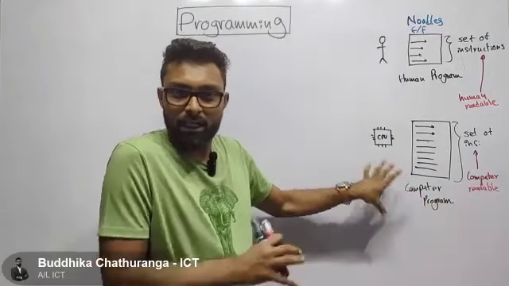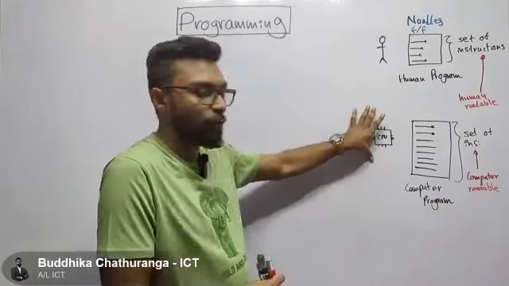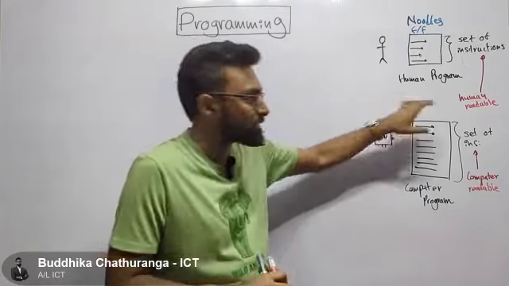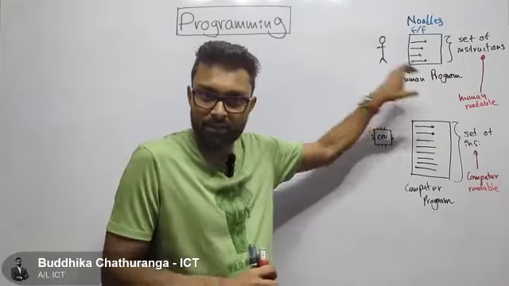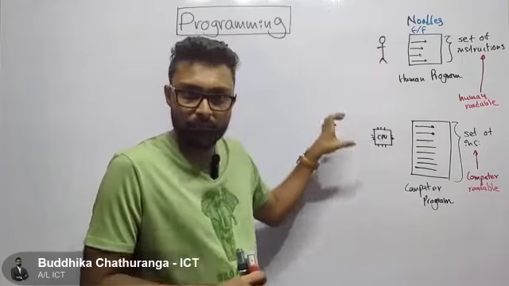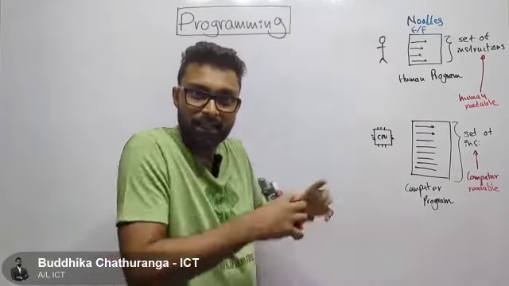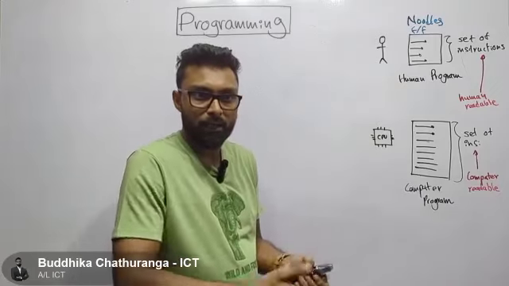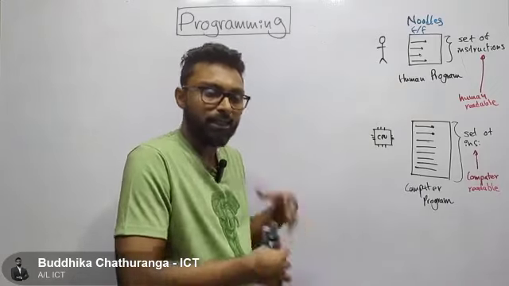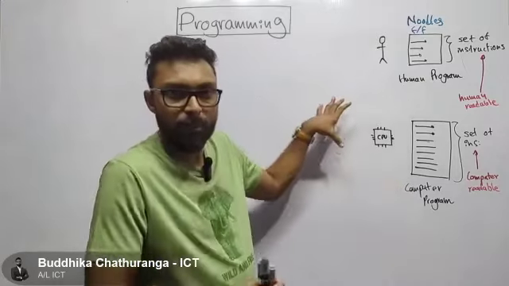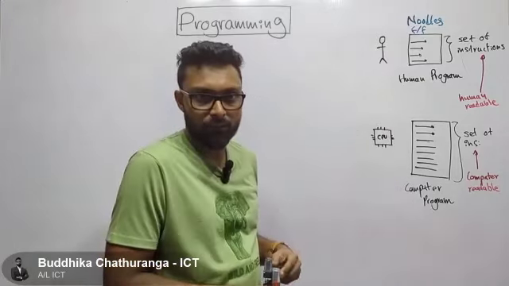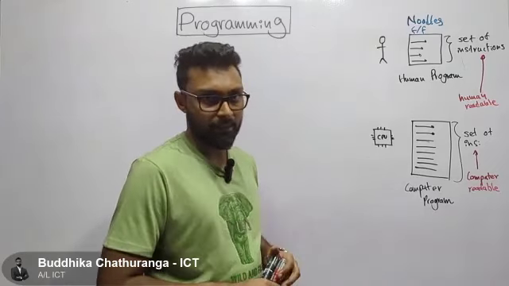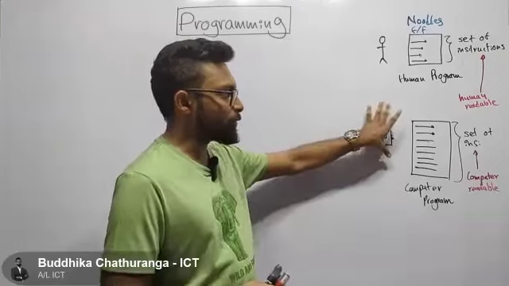We learned in the second lesson how the CPU is going to execute an instruction, the fetch, decode, execute cycle. First it fetches the instruction from memory into the CPU, then it decodes it, and after decoding it has the operator and operand. When it knows the operator, it can pass the instruction to that particular operator, and then it executes the instruction. We'll learn those things in the second lesson. Now we know how the CPU is going to execute these things.